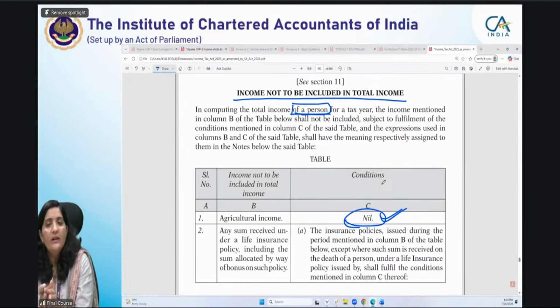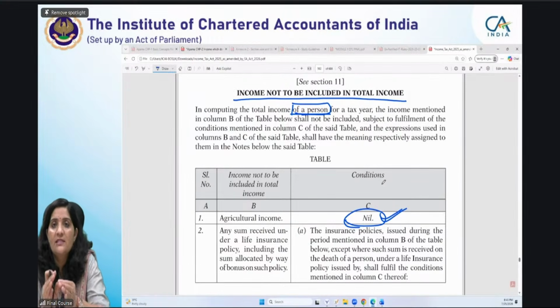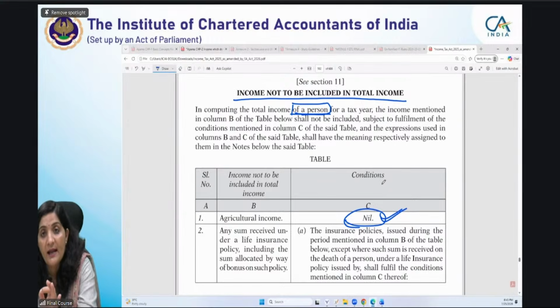No condition has been put here. There is no condition while claiming the exemption. But if you go and read the definition of agricultural income, you will come to know what all income is classified as agricultural income. There it says agricultural income from land situated in India.